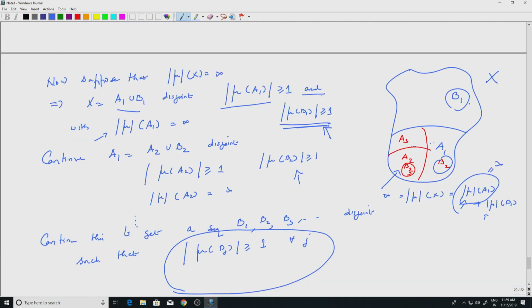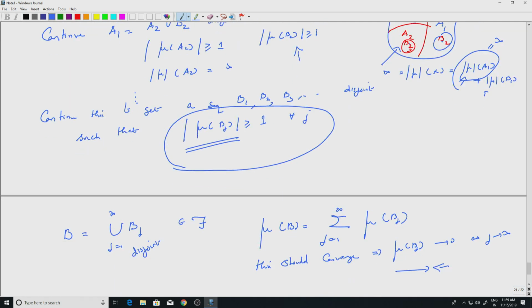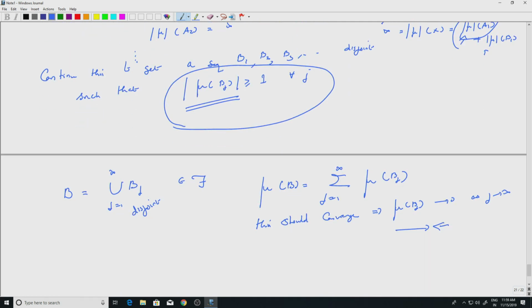While continuing this, you get a sequence of disjoint sets whose modulus of the measure is greater than or equal to 1. But that is not possible because the union should have the measure which is the sum, and the sum should converge, right? That is part of the definition of the complex measure, so the nth term should converge to 0, which will contradict whatever inequality we have got here.